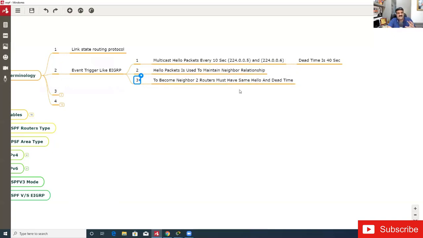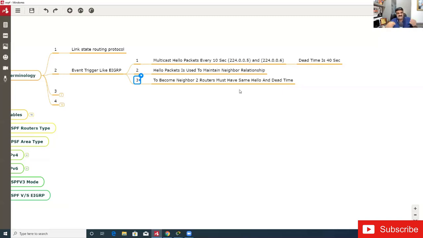But in EIGRP, if it is not the same, then it is okay. The neighbor relationship does not depend on the hello and hold down timer. In EIGRP it can be different, no matter, but in OSPF it must be the same. Keep this in mind, because they ask questions like, two routers are not becoming neighbors, why? What is the problem?